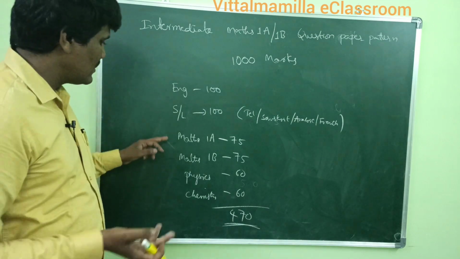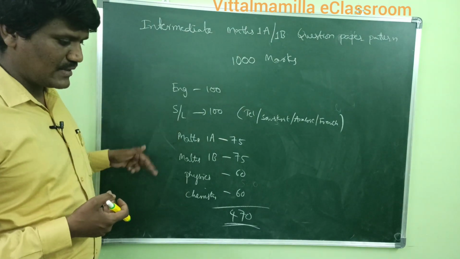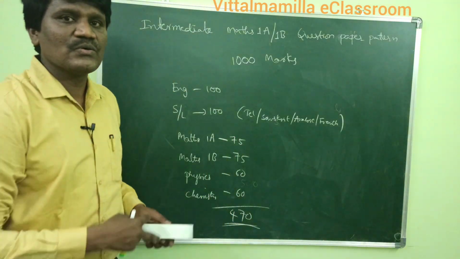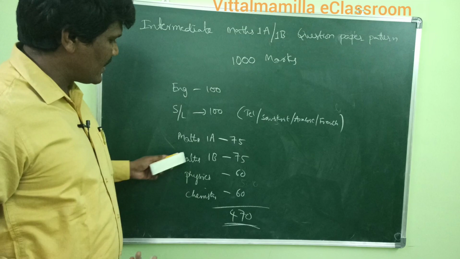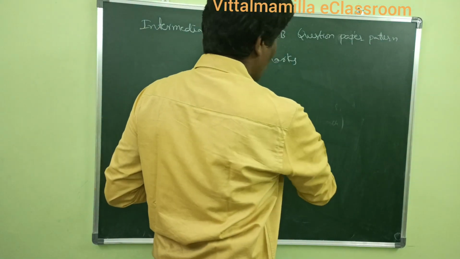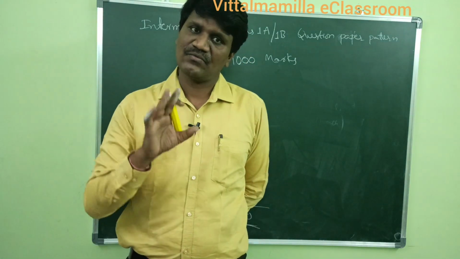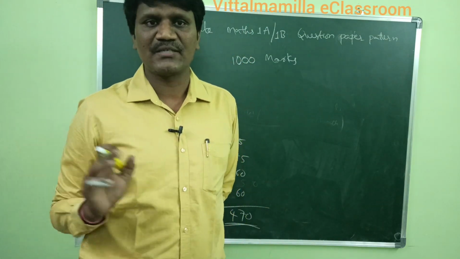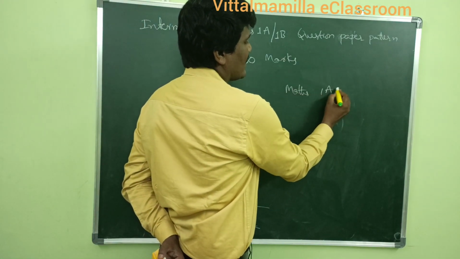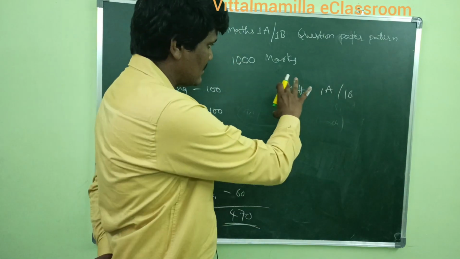Now let us see how the question paper is designed for maths 1A and maths 1B. Both are the same; the examination pattern and question paper pattern for both are the same.